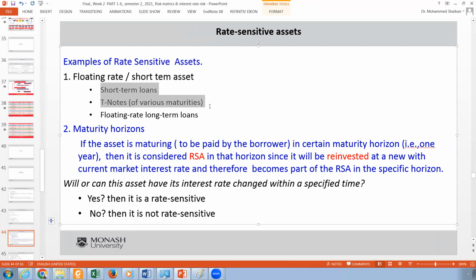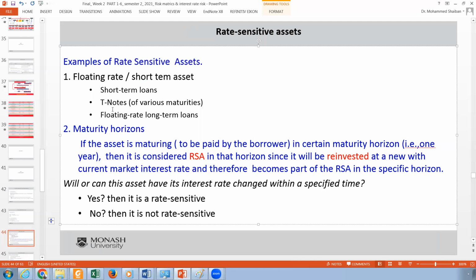Now, the other thing is the maturity horizons, which means I can take risk-sensitive assets and risk-sensitive liabilities in the same bucket, so I will take all the assets that change in 1 year and all the liabilities that change in 1 year. If the difference between them is 0, then I don't have a gap. But if the difference between them is positive or negative, that means they have to replace those assets or liabilities with the new rate.